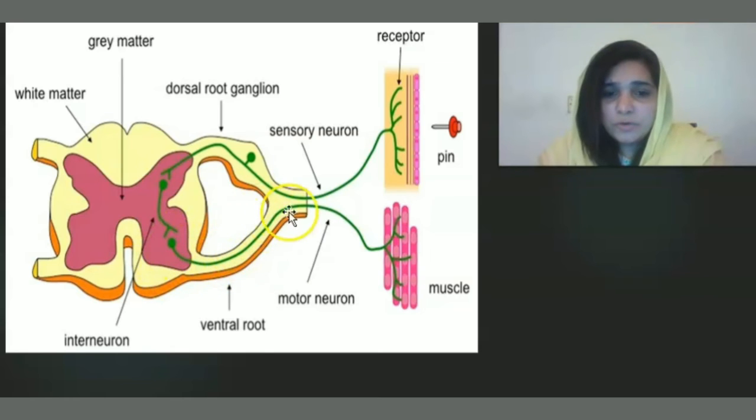So here is the motor neuron. The motor neuron carries the message and the effect is produced, that is, the response is generated, and it is transmitted to the effectors, that is, muscles. So this is the way the spinal cord receives and responds to a nerve impulse.